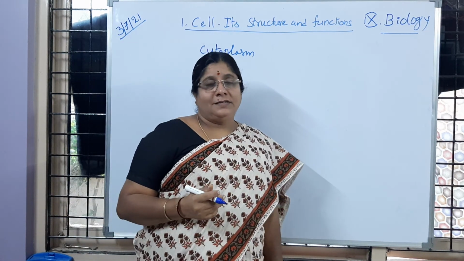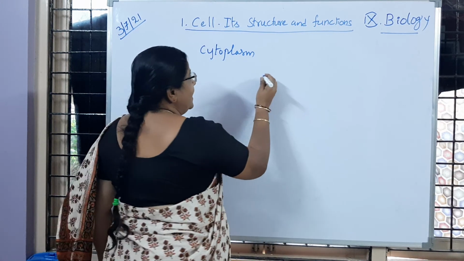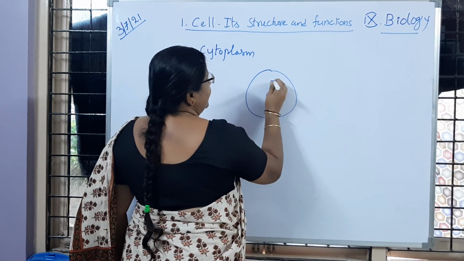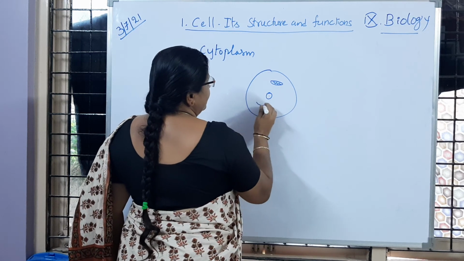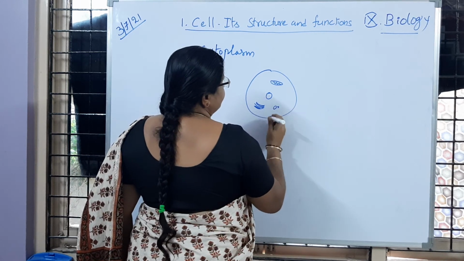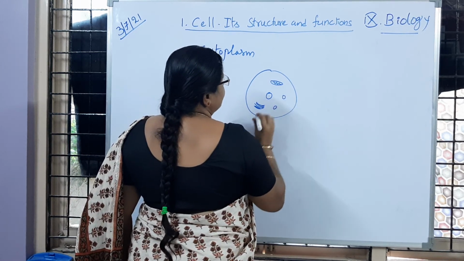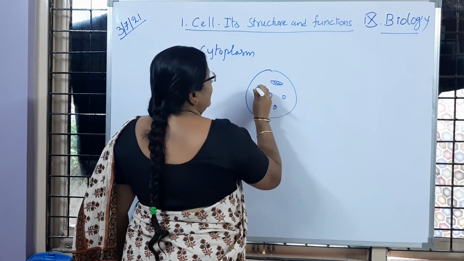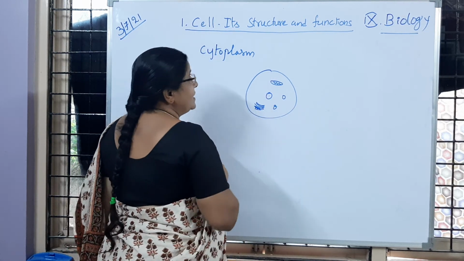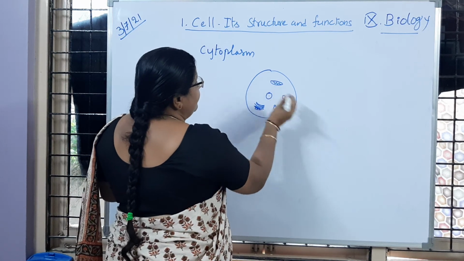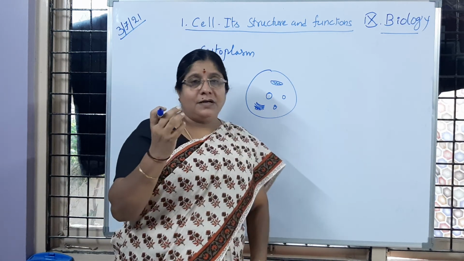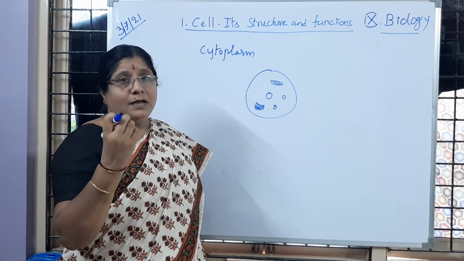Cytoplasm means water. So now, if we observe any animal cell, the nucleus is present at the center, and you can see mitochondria, then Golgi body you are observing, then ribosomes you can see, then vacuoles you can observe, smaller in size. Ribosomes are present on the Golgi apparatus, mitochondria you can see, then vacuoles you can observe.